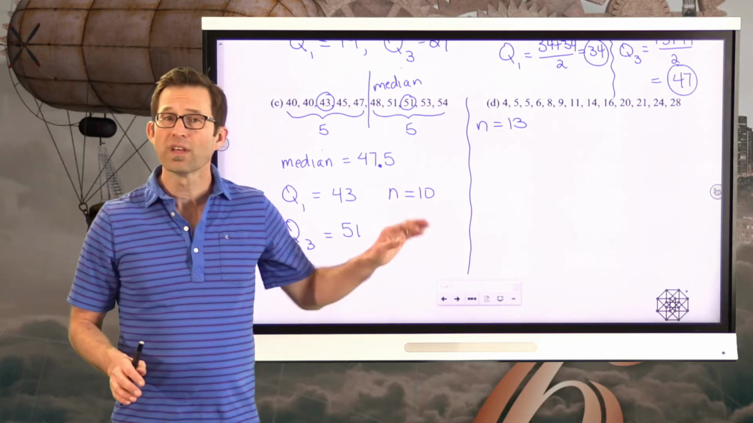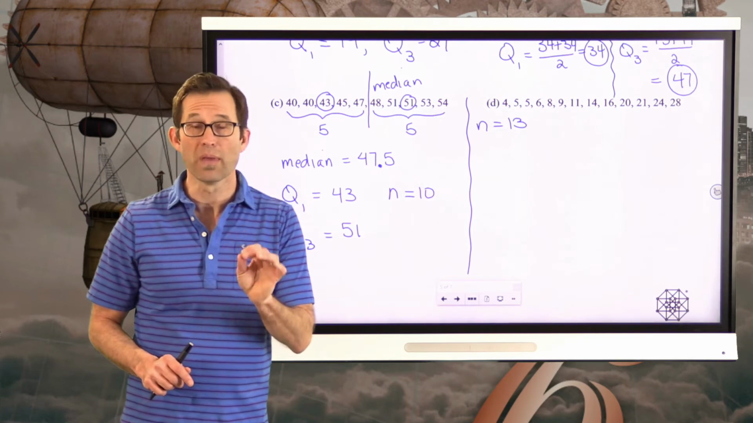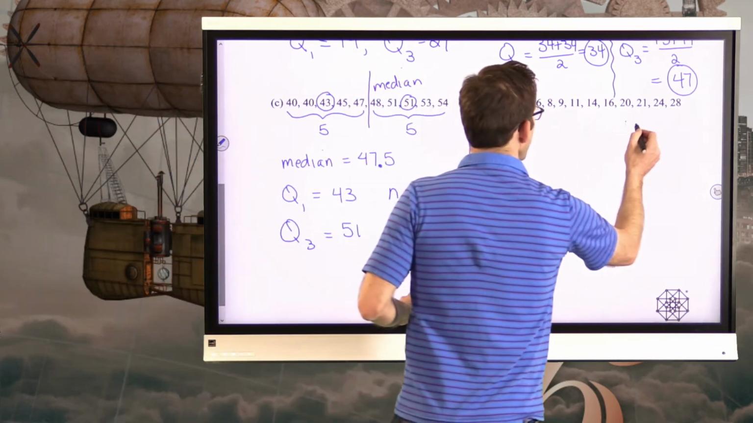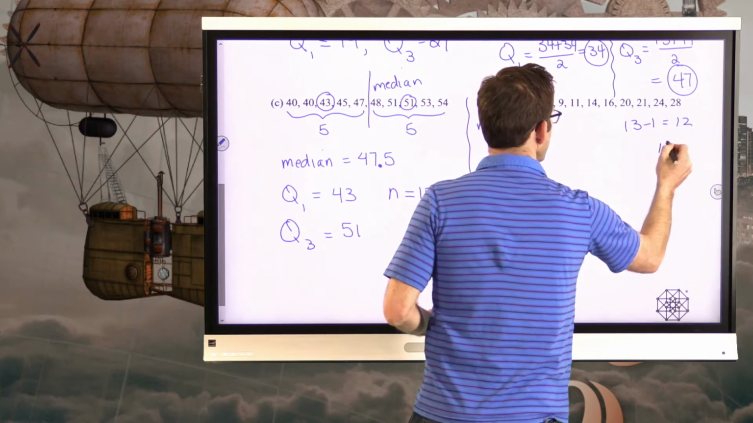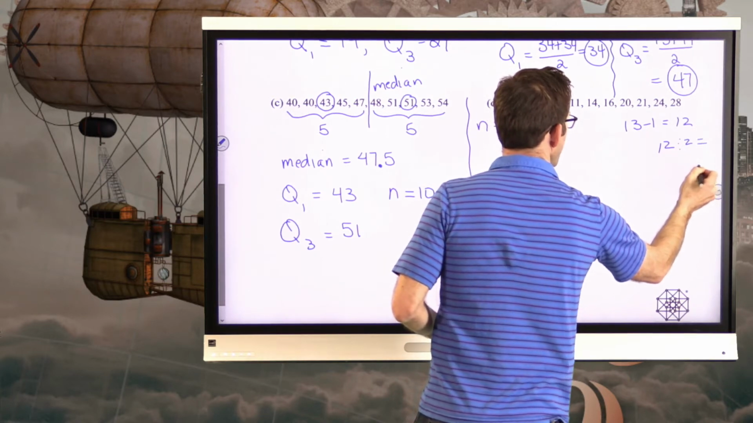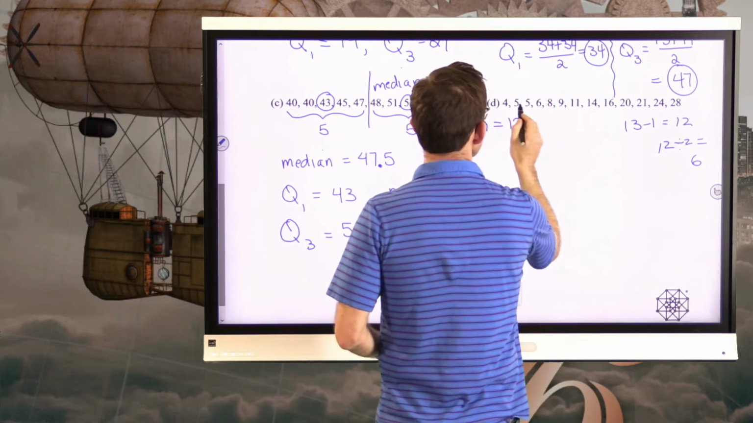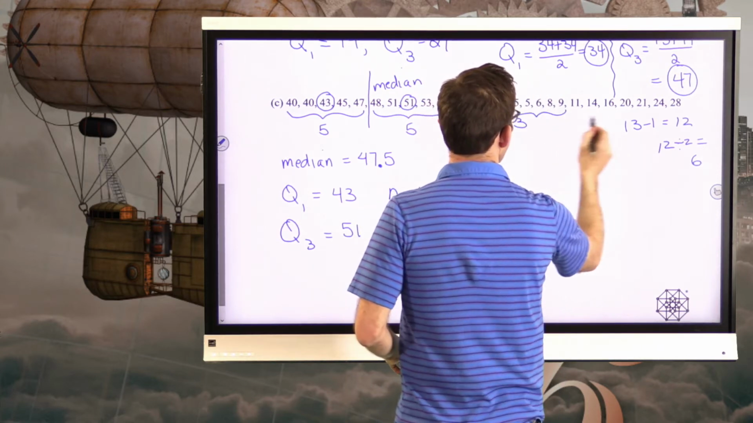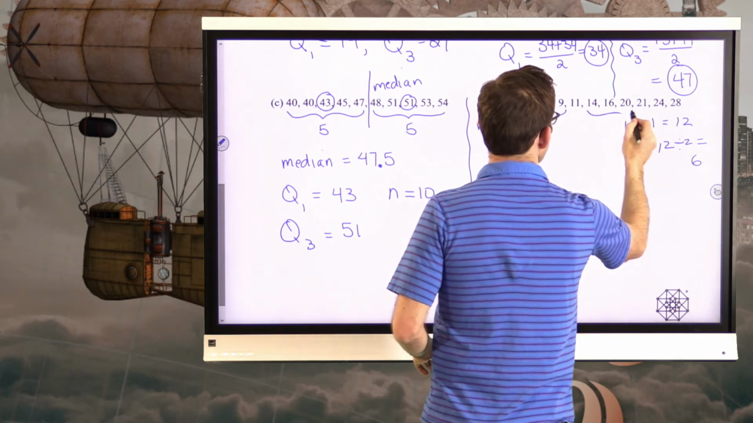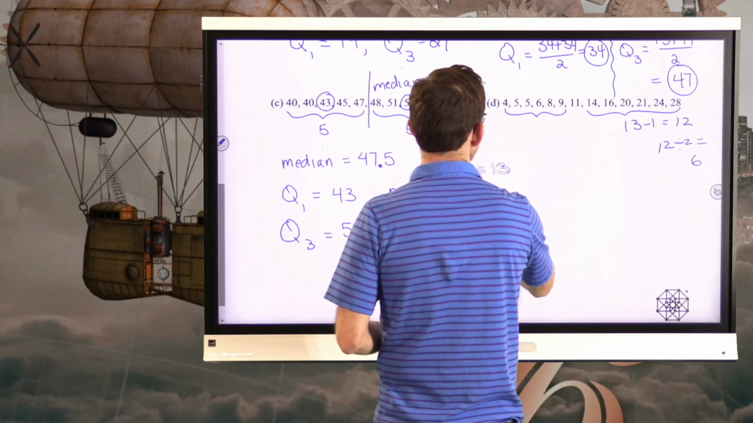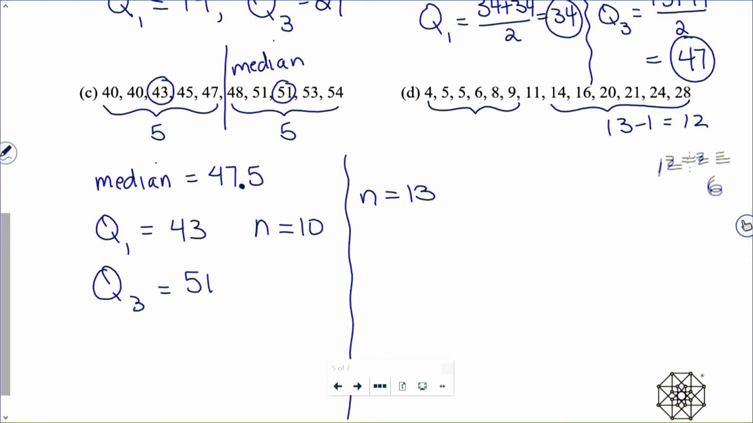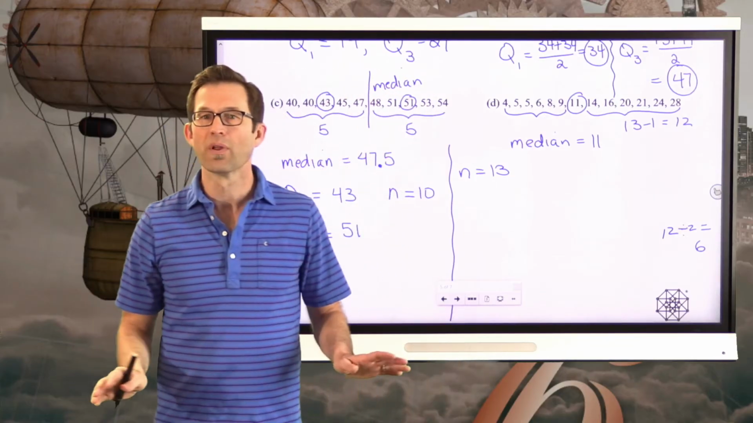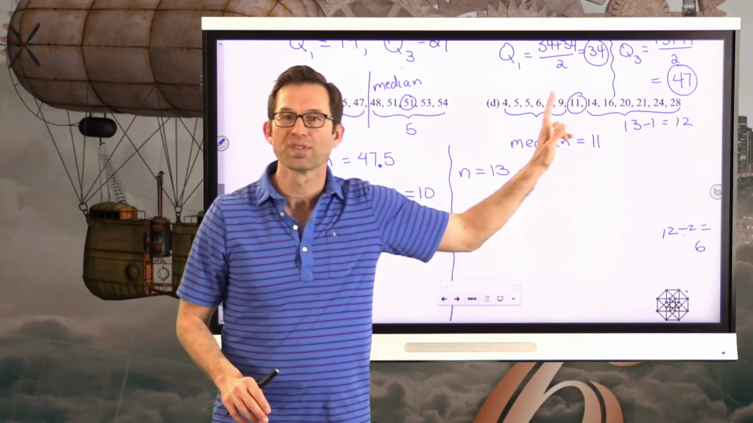All right, so 13 is a little bit rougher when it comes to the actual median, because I have to think about, well, if I took away 1, I'd have 12, and then if I did 12 divided by 2, I'd get 6. So 1, 2, 3, 4, 5, 6. 1, 2, 3, 4, 5, 6. So I've got my lower 6 and my upper 6, which means that my median is sitting right there at 11. So simple enough: lower 6, upper 6, median.